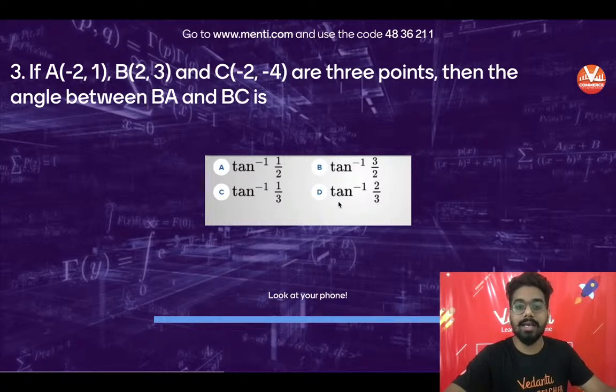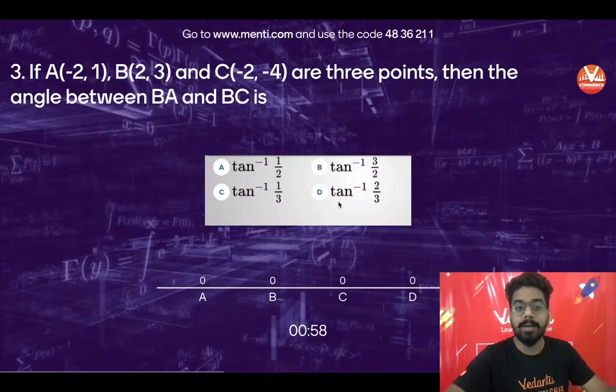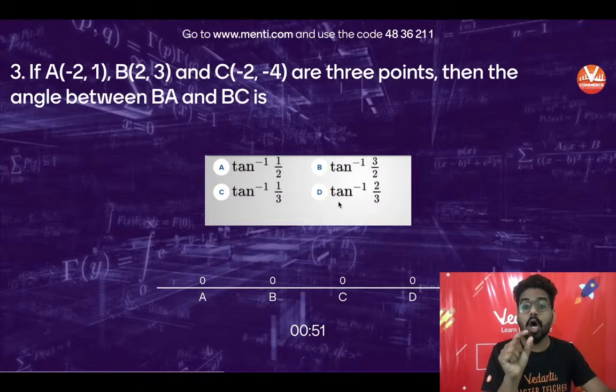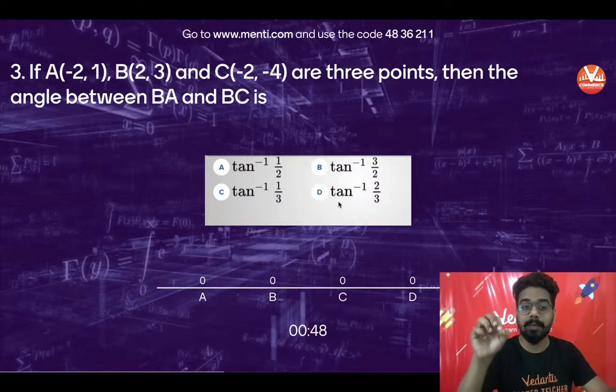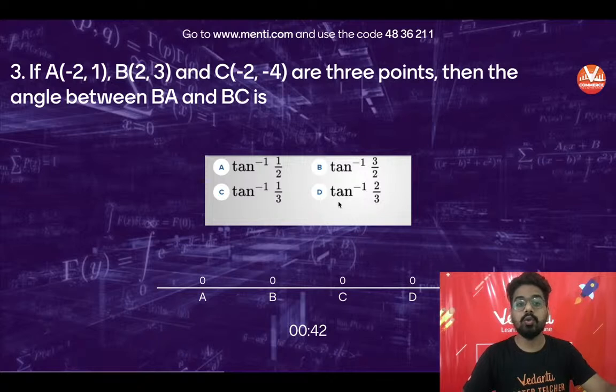If A is minus 2 comma 1, B is 2 comma 3 and C is minus 2 comma minus 4. Read your coordinates carefully because many times we commit mistakes in reading these coordinates. Minus 2 comma 1, 2 comma 3 and minus 2 comma minus 4 are 3 points.